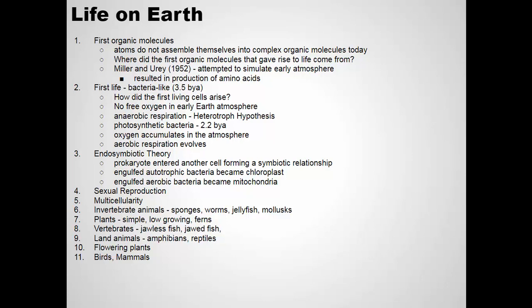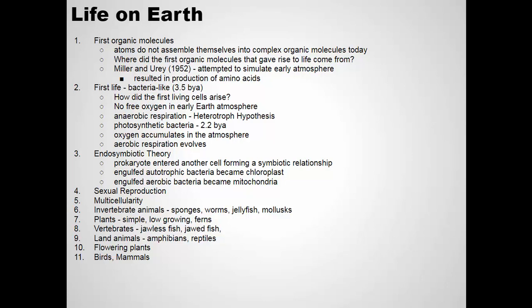Eventually, photosynthetic bacteria evolved about 2.2 billion years ago. And as you know, what's one of the byproducts of photosynthesis? Oxygen. And so after these photosynthetic bacteria evolved, oxygen started to be released from the ocean, started to build up in the atmosphere. And that allowed organisms that use that oxygen to evolve, which we would call aerobic bacteria, that use oxygen for respiration. But all of these organisms were simple prokaryotes.